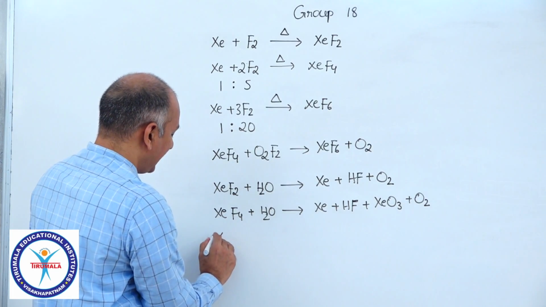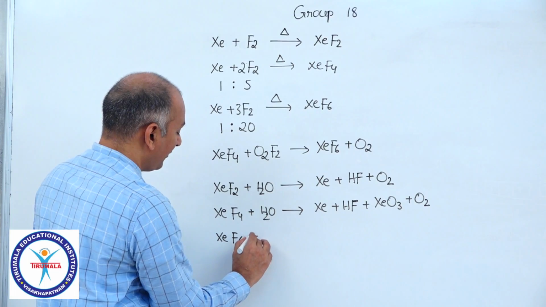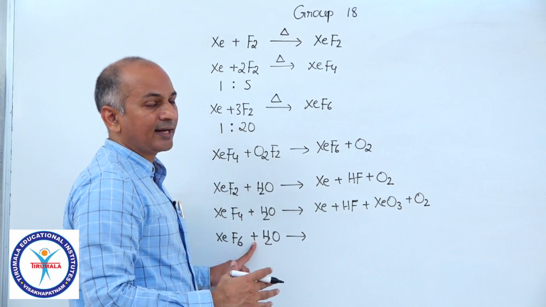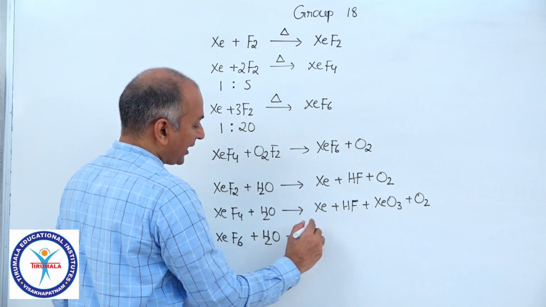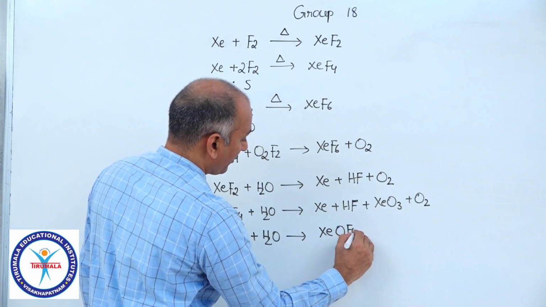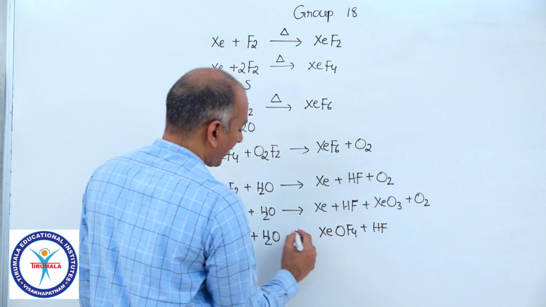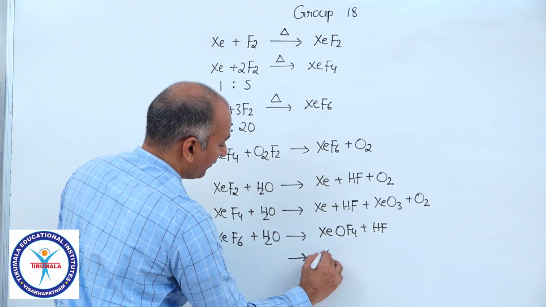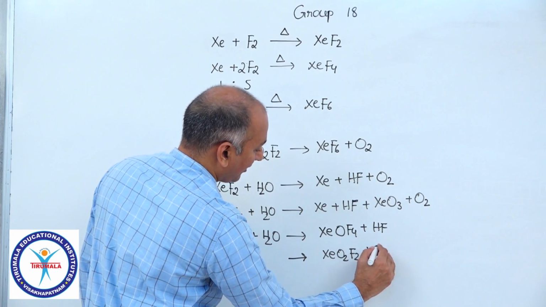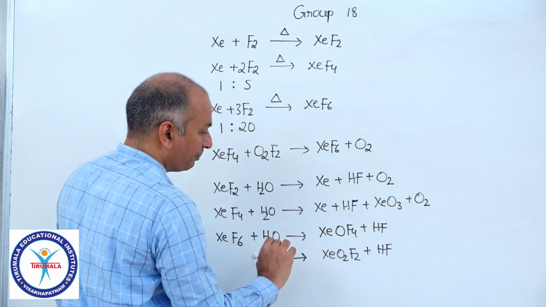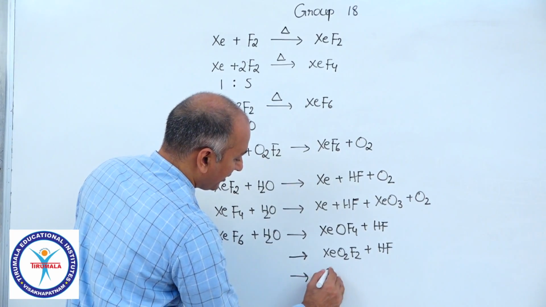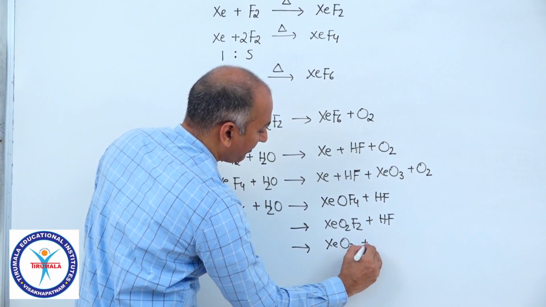If you take XeF6 and treat this compound with water, it undergoes hydrolysis in 3 different stages. At the first stage you will get XeOF4 plus HF. On further hydrolysis you will get XeO2F2 plus HF, and on complete, exhaustive hydrolysis, you will get XeO3 plus HF.